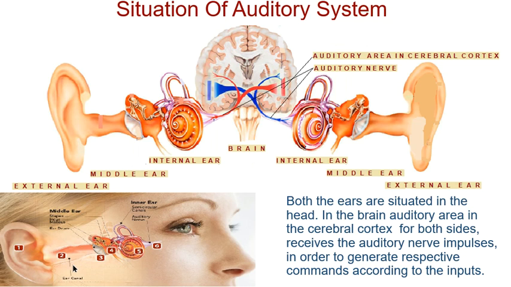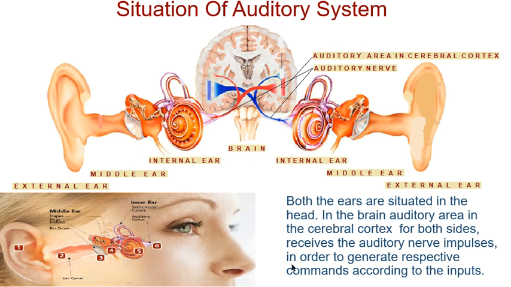Now, if you look at this diagram, you will see that these are the eyes. This is the head, and this is the ear. This is the external ear, and this is the ear canal, which is the middle ear. This is also the middle ear, and the fifth and sixth positions are the internal ear. So you can see that from the outside of the ear till near the eye, there is the whole portion of the ear. Both ears are situated in the head.